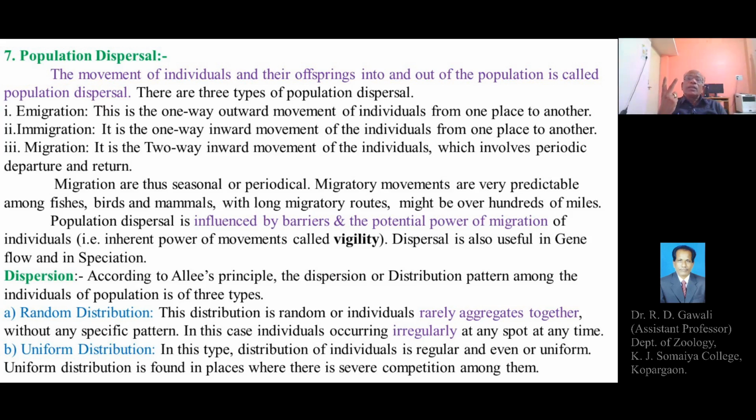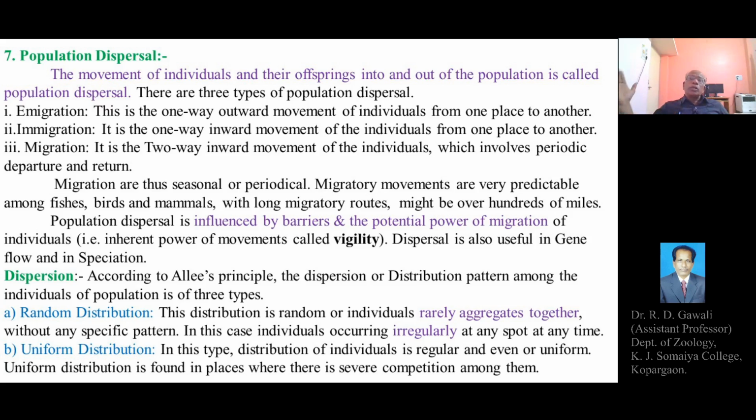So migration is thus a two-way movement of the individuals from the population, and it is periodical. The cause or reason behind the process of migration may be unfavorable or problematic conditions of the environment or environmental factors, which enable certain species of organisms to undergo migration.